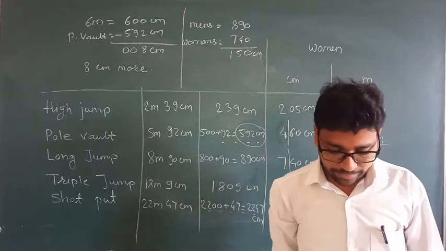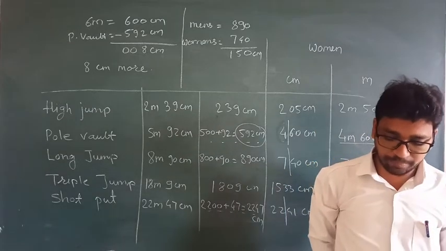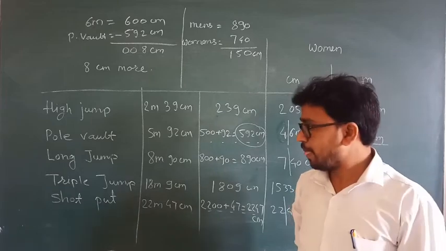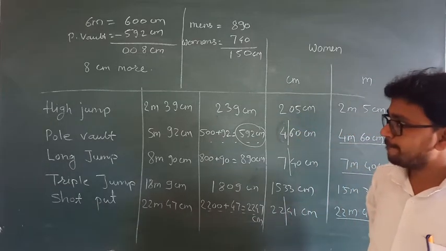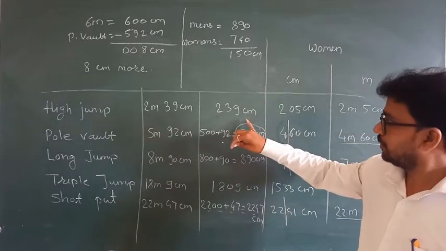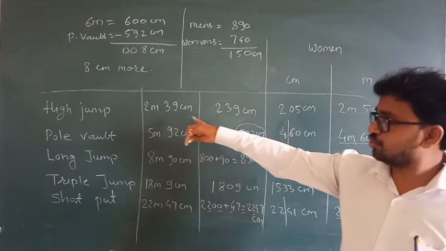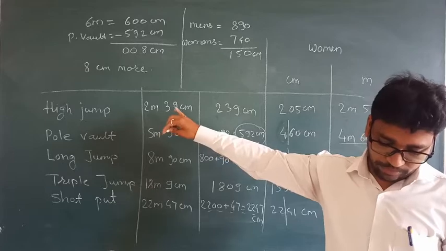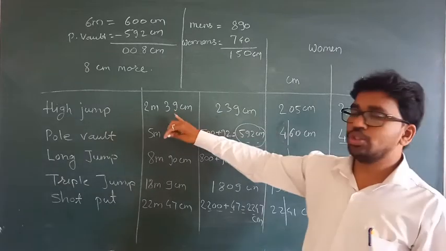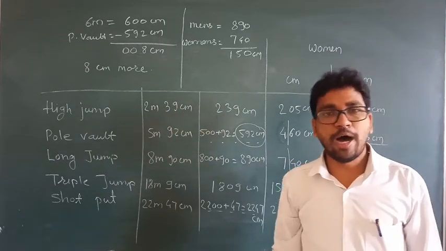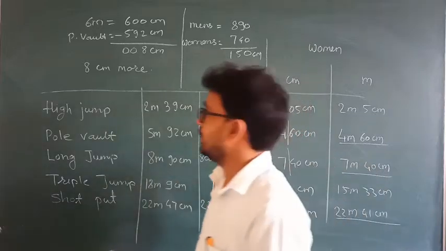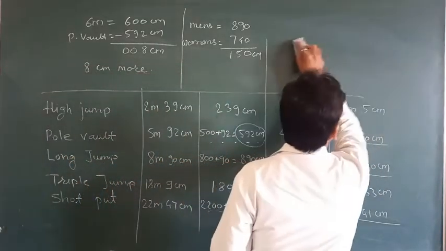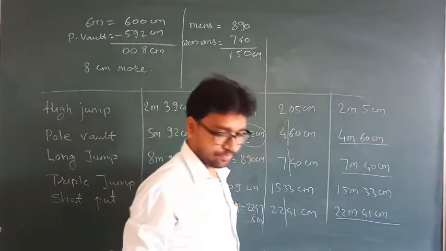Then last one, how many centimeter higher for the high jump men's record to touch 2.5 meters? High jump. It is 239 centimeter. It is 2 meter 39 centimeter. Okay. So if he has to touch 2.5 meter, now half meter means what? Sorry, half meter means 50 centimeter.